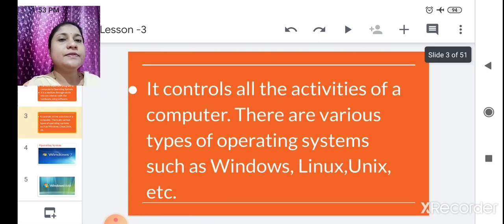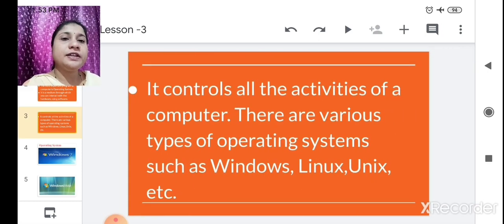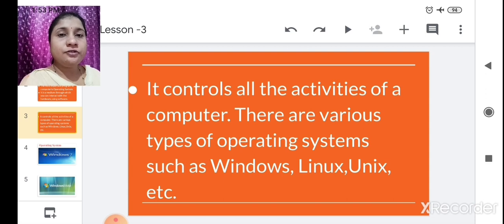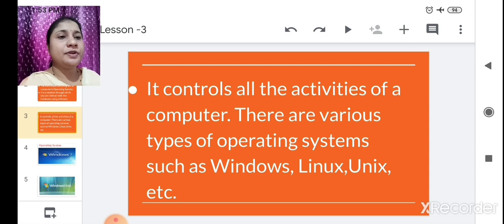Next, it controls all the activities of the computer. There are various types of operating systems such as Windows, Linux, Unix, etc. For example, if you give the sum of two numbers, it will see that you have given numbers, and then it will see the plus symbol, meaning you want to do an addition. It will control all this activity and give you the result. All this is done by the operating system. These are the operating systems.